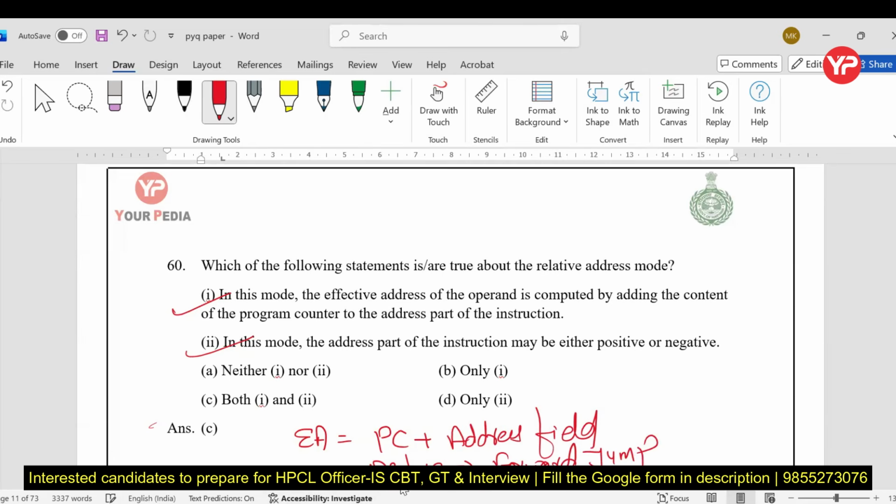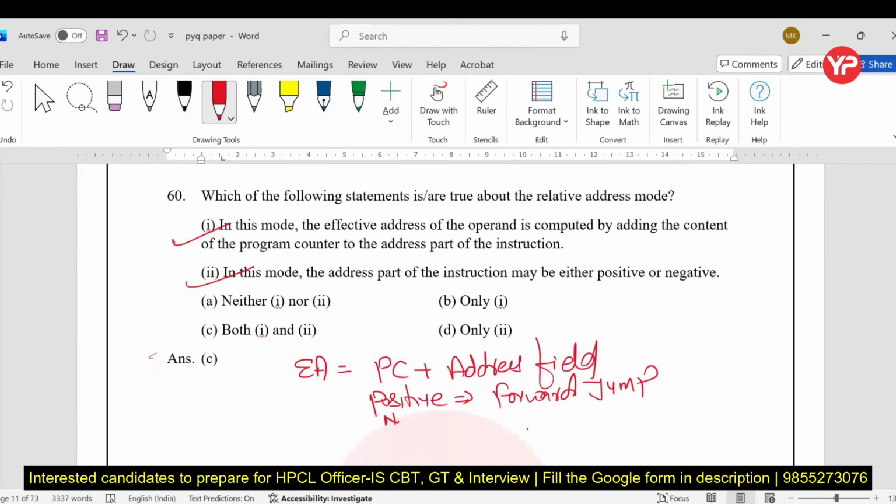And negative means backward jump. Fine. So both are true, my dear students.